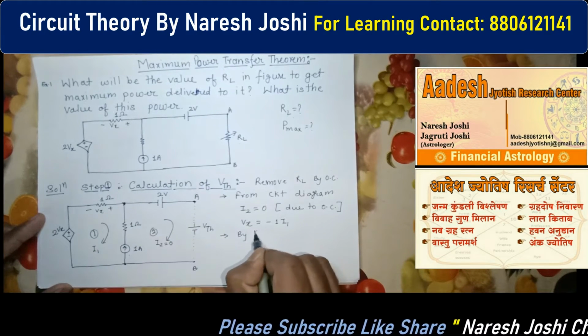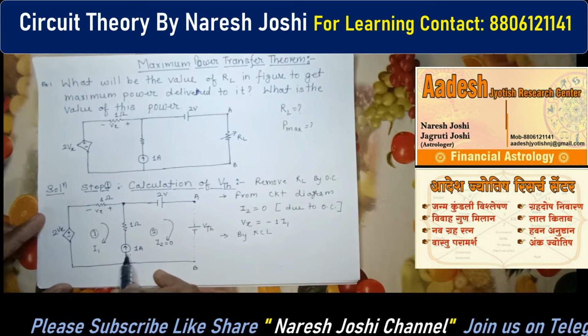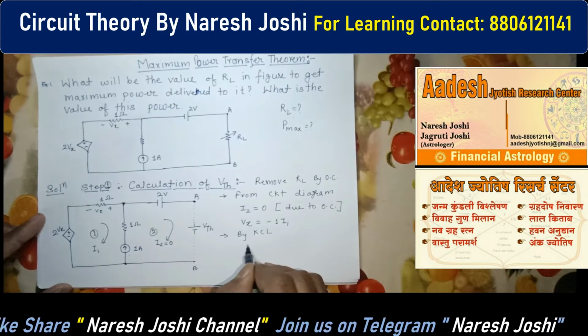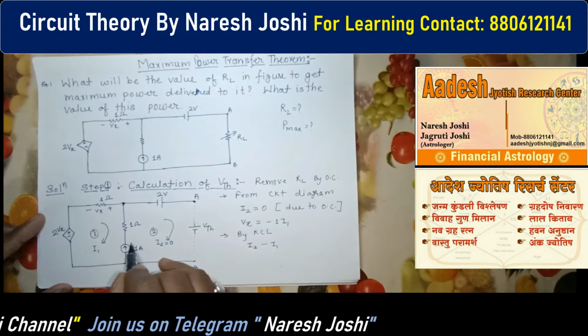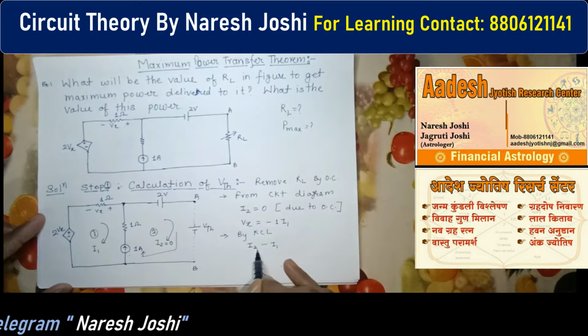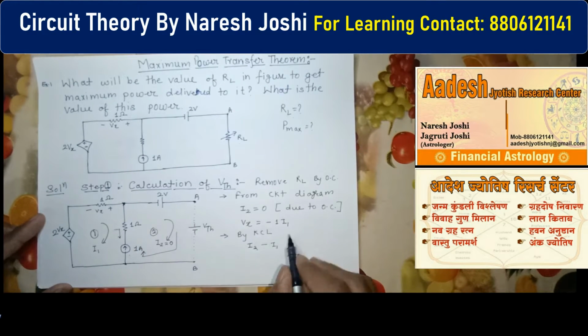So what is the KCL? We have to check the direction of this 1 ampere in the upper direction. This direction matches with I2, so we will write I2 first and I1 later. So I2 minus I1, because I1 is in the opposite direction here for this current source, equals 1 ampere.